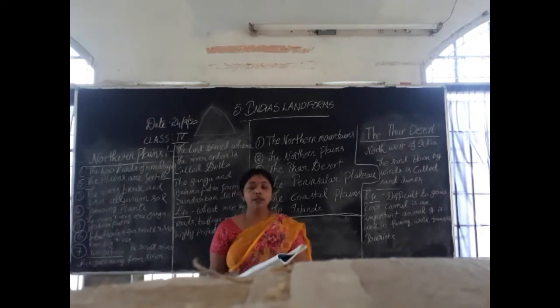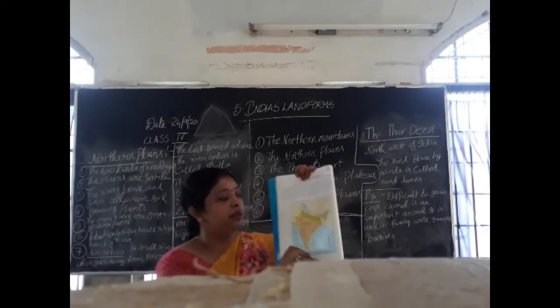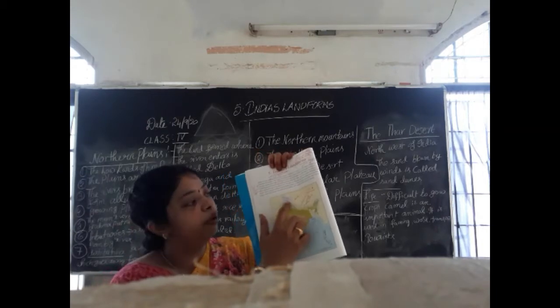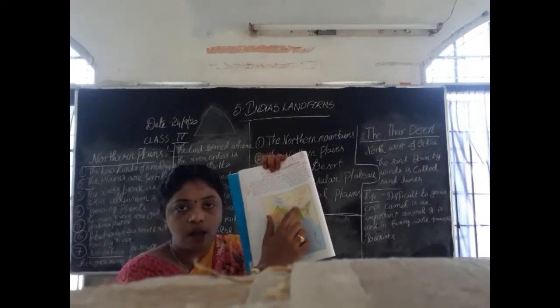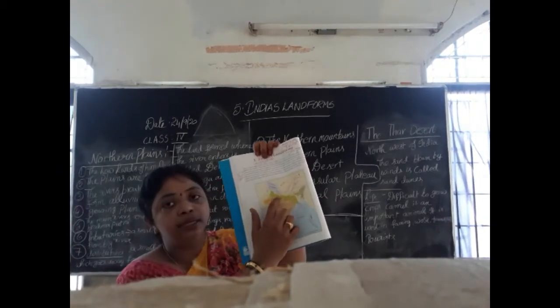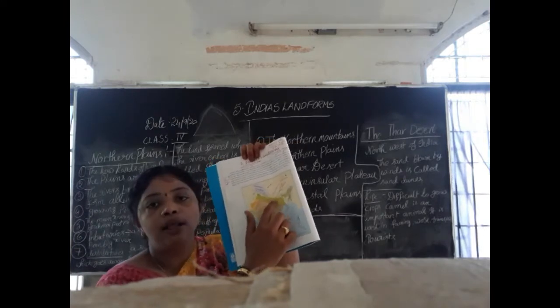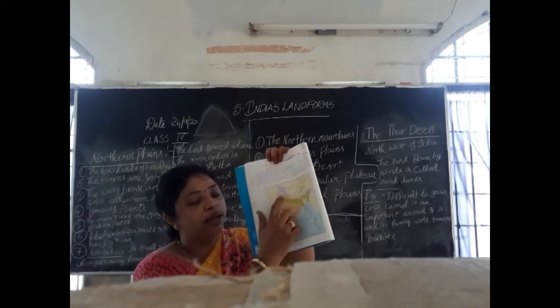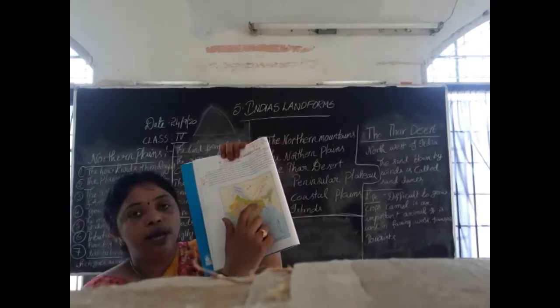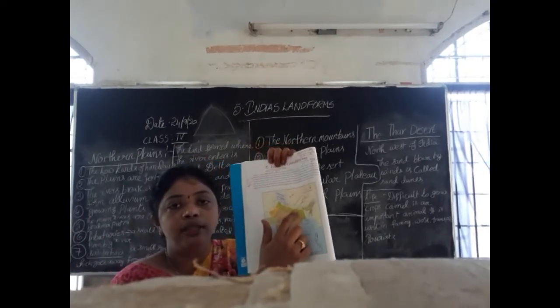Okay, the northern plains are, see here, under the mountains. The blue color region is there. No, this is called the northern mountains. Under that, the green color area is given. This is called the northern plains. Okay, the green area under the mountains is called the northern plains.